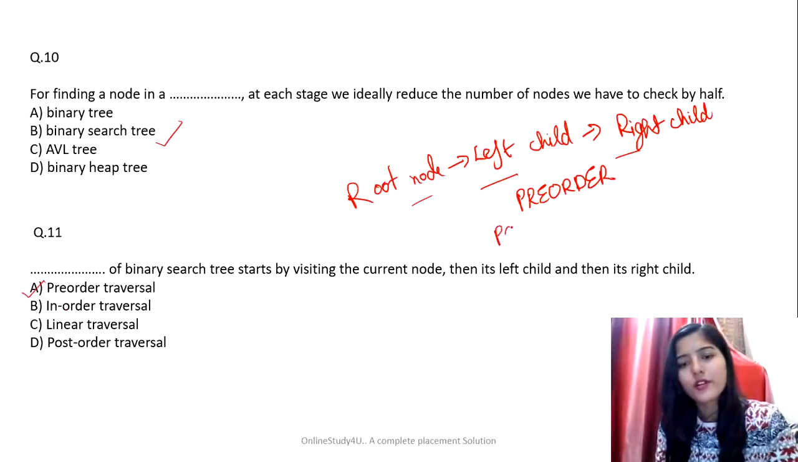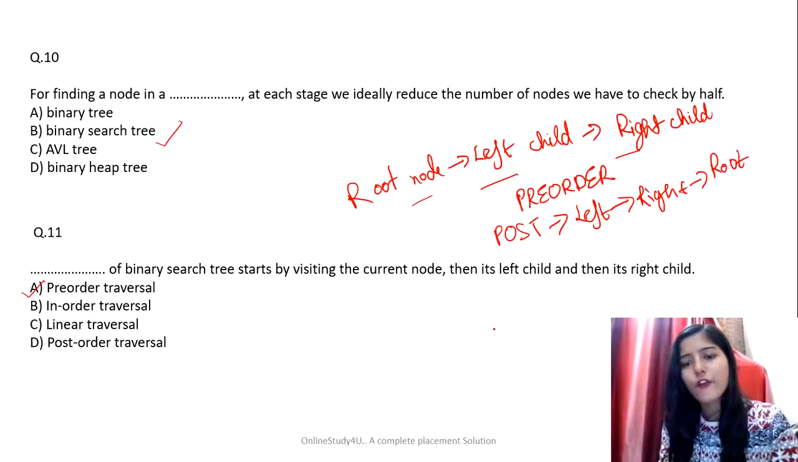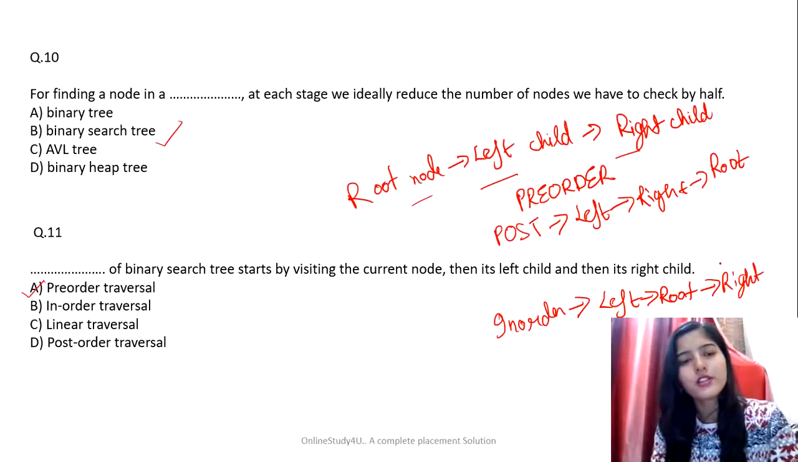What is the post-order traversal? For post-order, we will first go to the left child, then the right child, and then the root node, right? And for in-order traversal, we have first left, then root, and then right. Okay, so I hope you understood all the questions, and I hope these questions will help you.